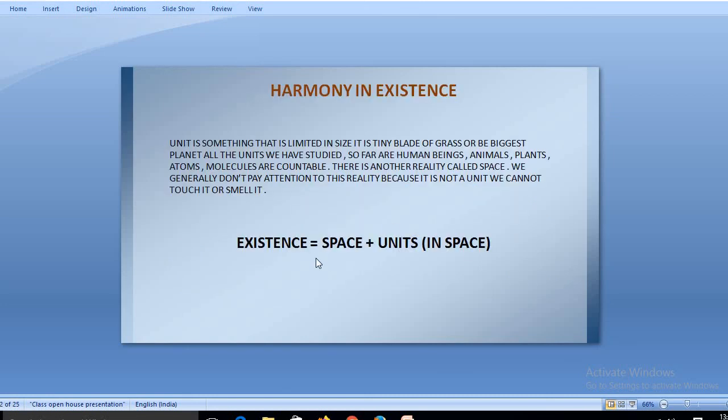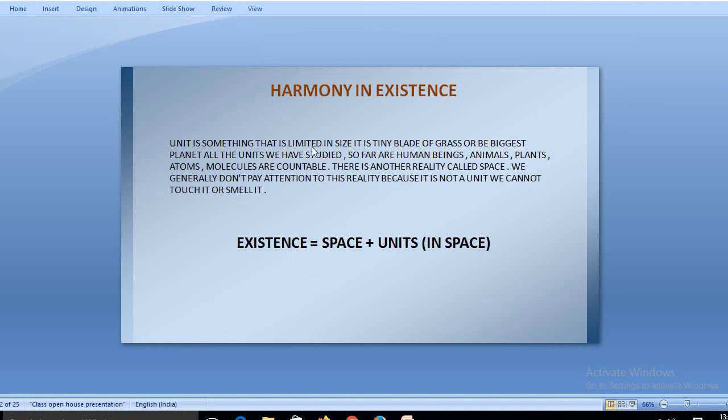The next is harmony in existence. As you know, existence is a combination of two things: a space and a unit. Space we know, that is duri, and unit means shankhala in Hindi.